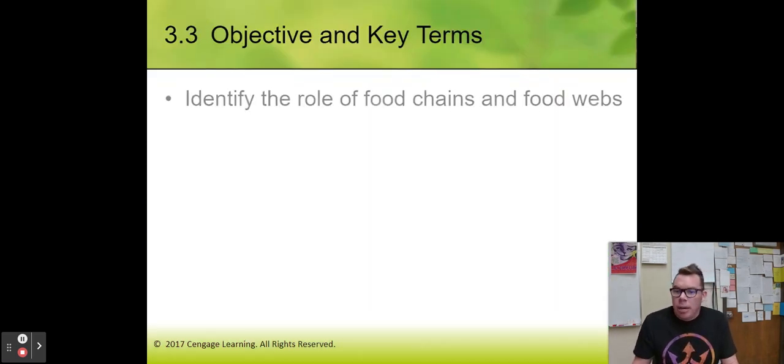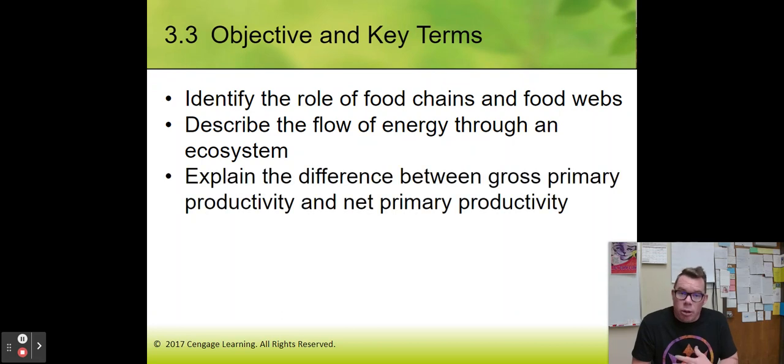All right. So, objective and key terms. Identify the role of food chains and food webs. So, we're basically dealing with food chains, a simplistic version of a food web, and how the energy is going through an ecosystem. Then we're going to have a worksheet on this as well. Gross primary productivity, or GPP, versus net primary productivity, or NPP. That's going to be some complicated stuff that we have to deal with a little bit.